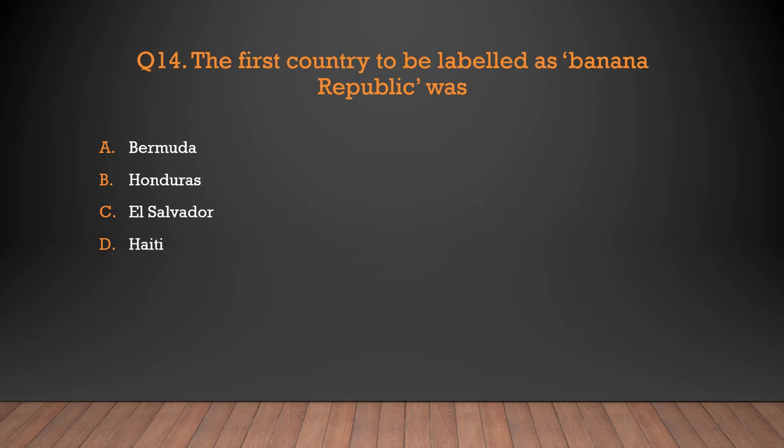Question number 14. The first country to be labeled as Banana Republic was: Bermuda, Honduras, El Salvador or Haiti. So option number B is the correct answer, Honduras. The first country to be labeled as Banana Republic was Honduras.